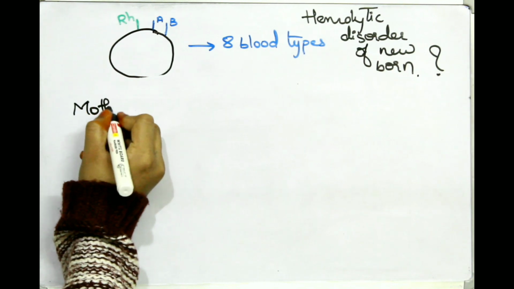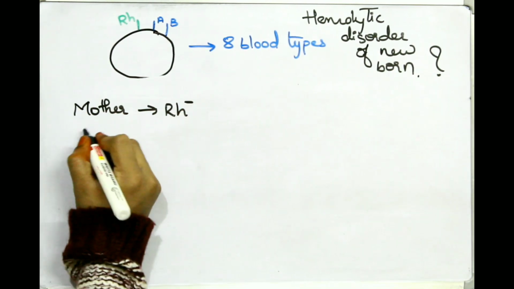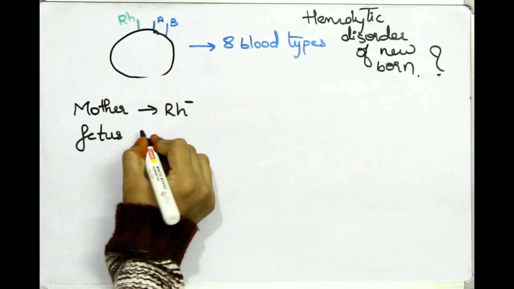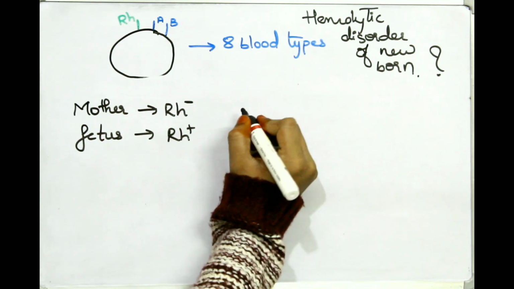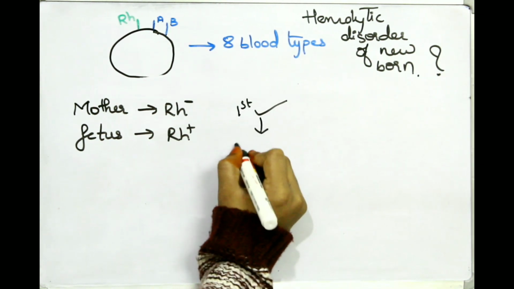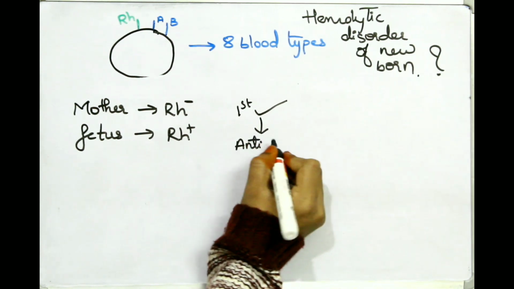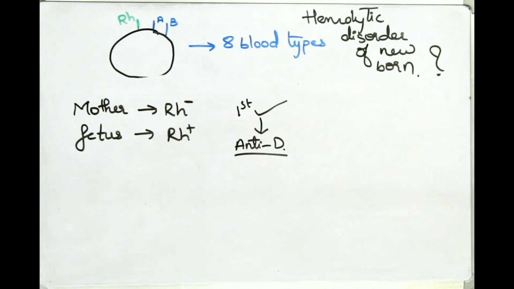So this is usually seen in pregnancy. Mother has RH negative and fetus has RH positive. So during pregnancy there won't be any contact of blood, but during parturition, that is giving birth, if there is any contact, then the mother's blood starts synthesizing antibodies against this RH.